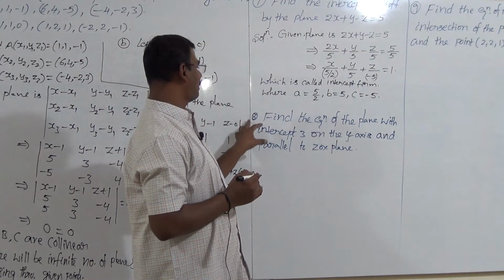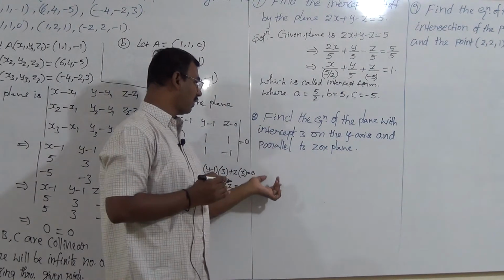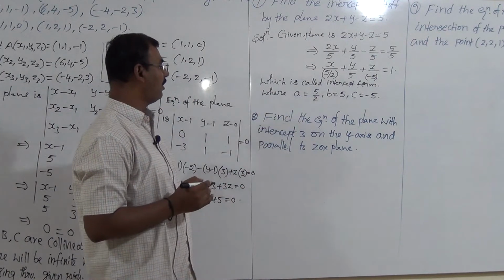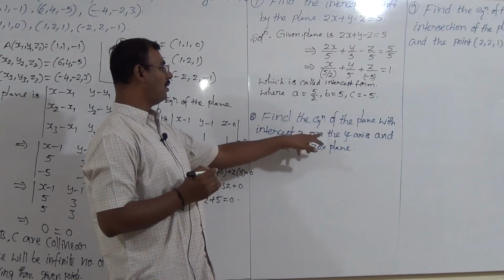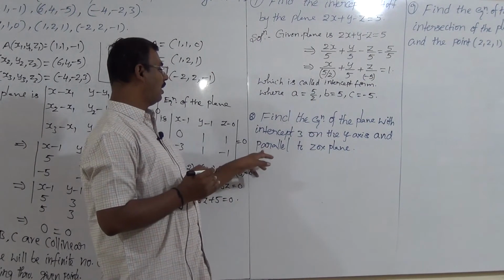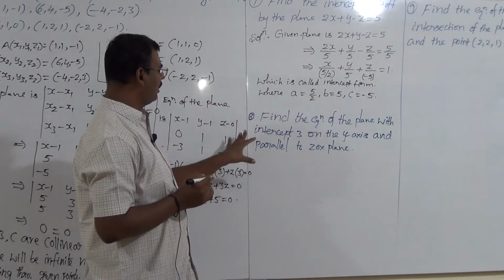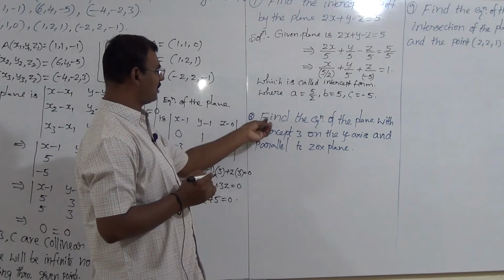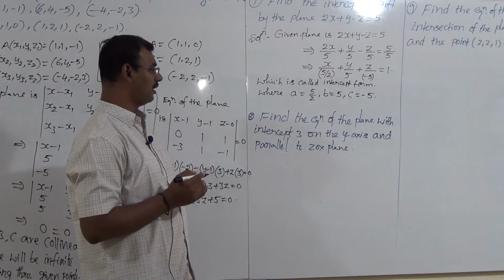Next, question number 8. Find the equation of the plane with intercept 3 on the y-axis and parallel to the zx plane. Actually this model is from the first chapter only, DRs, the introduction part.